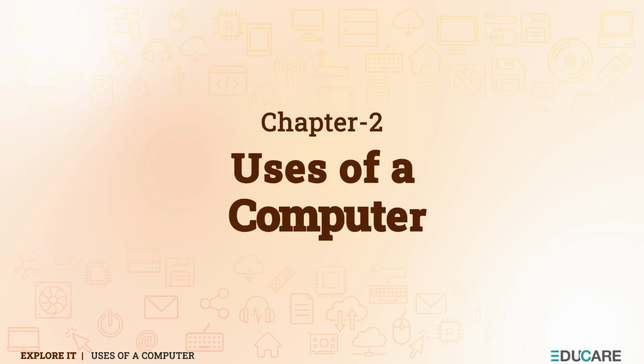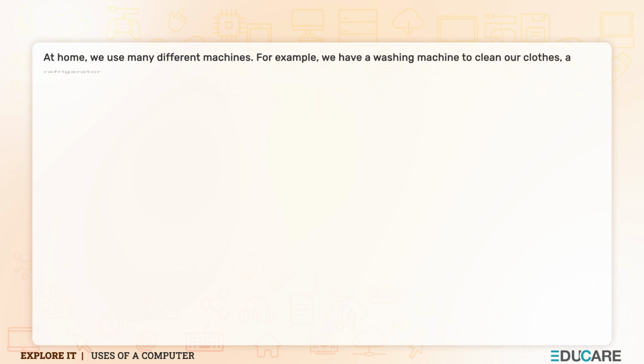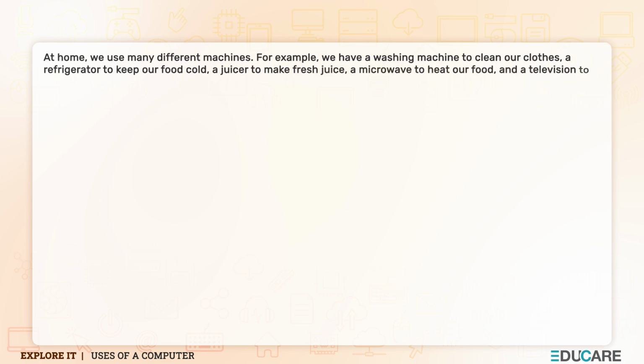Chapter 2. Uses of a computer. At home, we use many different machines. For example, we have a washing machine to clean our clothes, a refrigerator to keep our food cold, a juicer to make fresh juice, a microwave to heat our food, and a television to watch our favorite shows. Each of these machines does one special job.